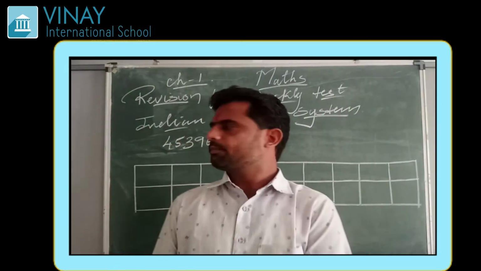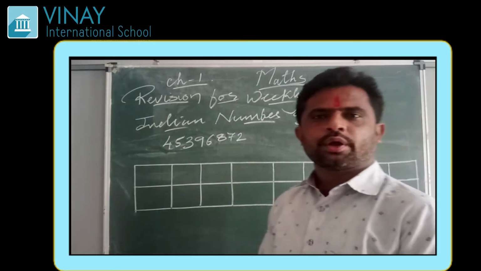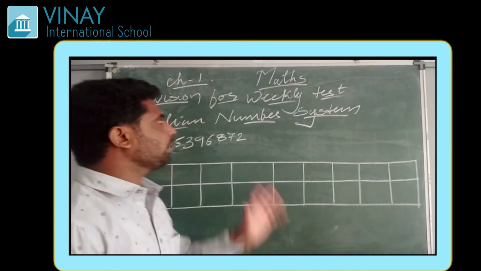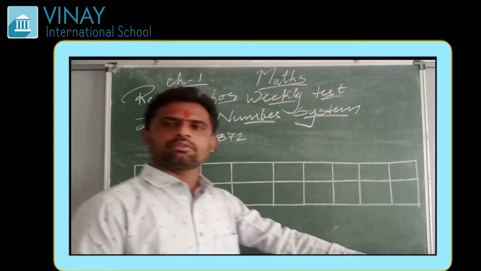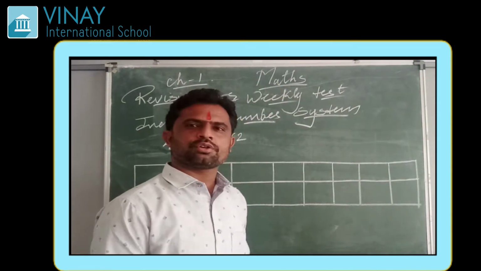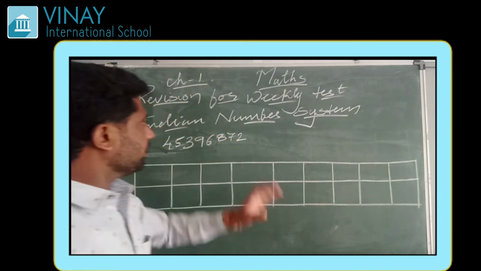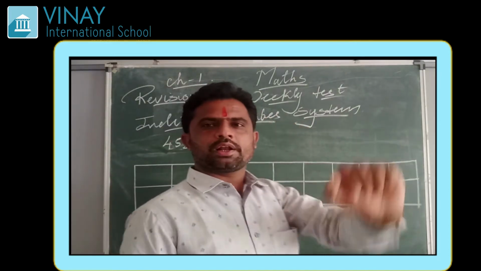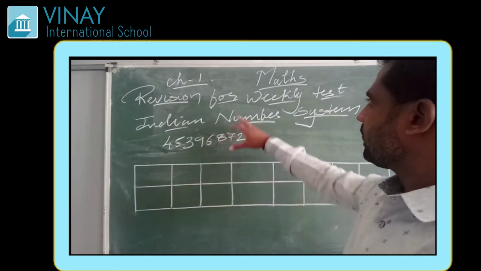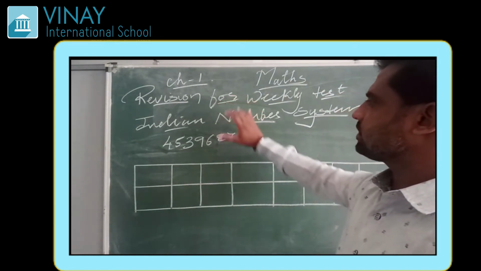Jai Gurudev children. Today we are going to do the revision of chapter 1, that is Knowing Our Numbers. This chapter is going to come in your weekly test. Regarding the number system, you had already learned in 5th standard. So let us just revise it.